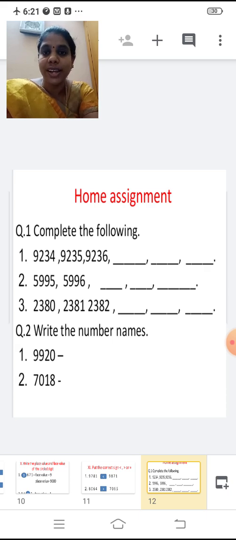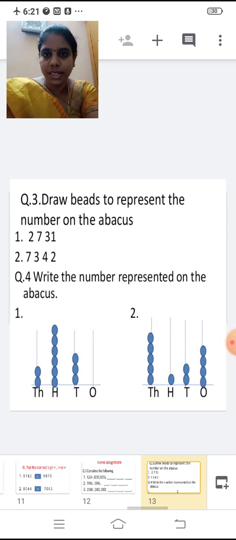Question number 2, write the number names. First one, 9920. Second one, 7018. Third one, draw beads to represent the numbers on the abacus. So you're going to draw the beads on the abacus.